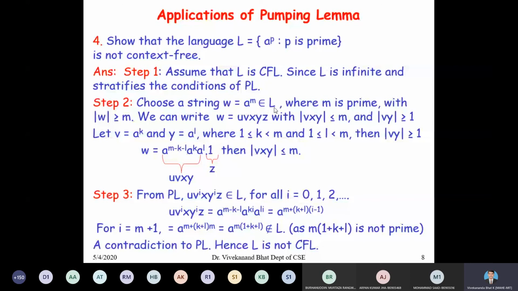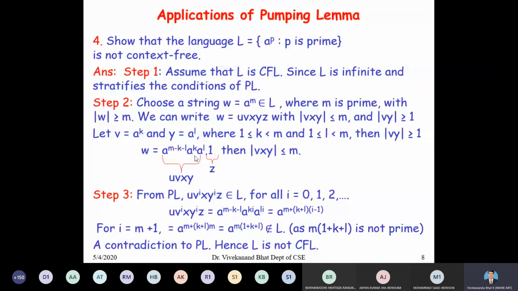Now comes the decomposition part. We can write w equal to uvxyz, with length of vxy less than or equal to m, and length of vy greater than or equal to 1. So I am selecting the strings v and y as v equal to a to the power of k and y equal to a to the power of l, where k is greater than or equal to 1 and less than m, and l is greater than or equal to 1 and less than m, such that length of vy is greater than or equal to 1.